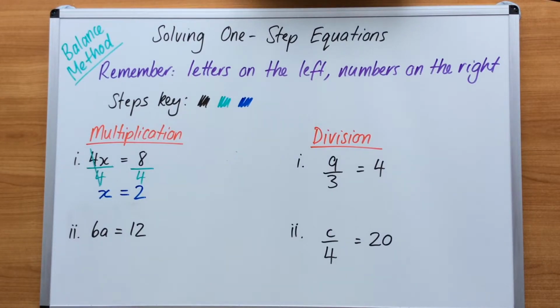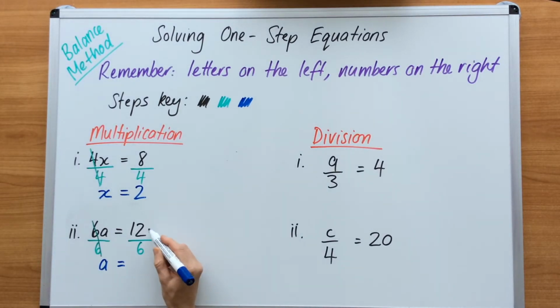Let's look at the next one here. We've got 6a equals 12. This is a multiplication question because in between the 6 and the a is an invisible times symbol. The opposite of multiplication is division, so I've got to put down my fraction lines to indicate division. What I do to one side, I must do to the other. This number 6 is given to both sides, always the number in front of the pronumeral. And 6 divided by 6 equals 1, but we cross it out and cancel it. We drop down the a and the equals. We never put 6 divided by 6 equals 1 because the 1 is invisible in front of the pronumeral.